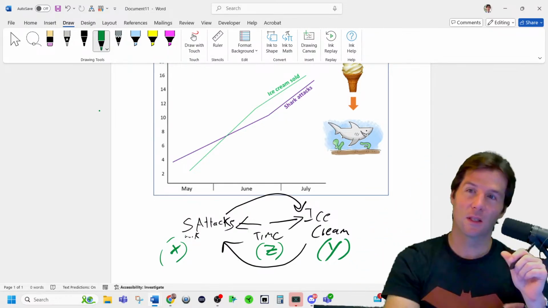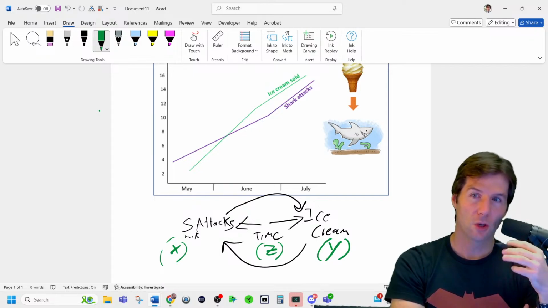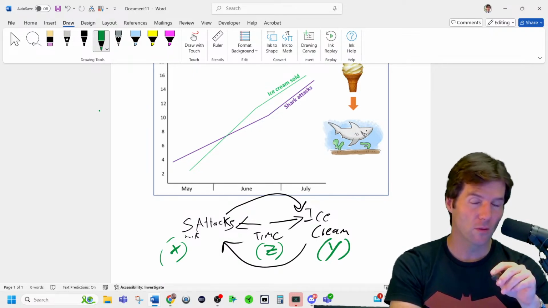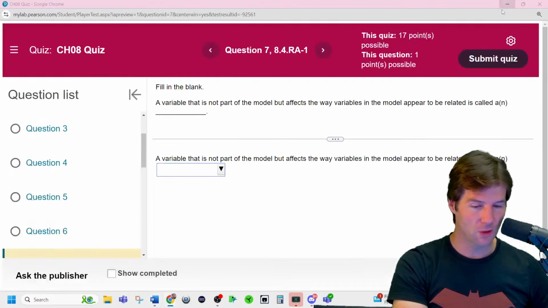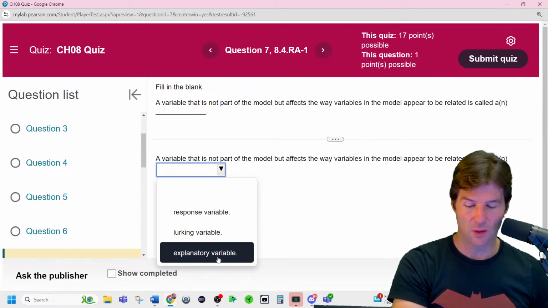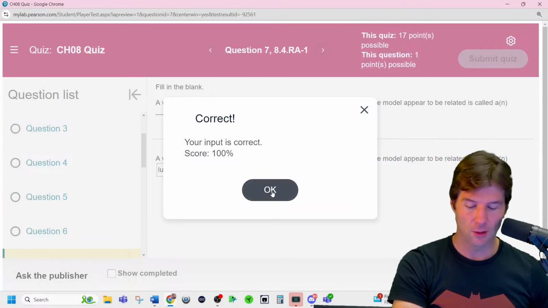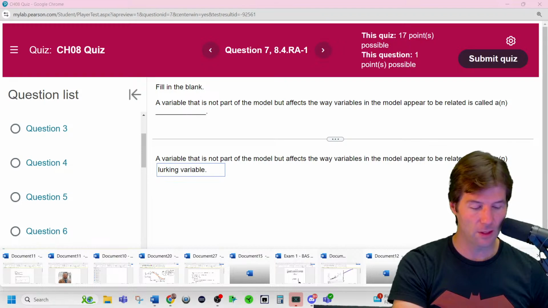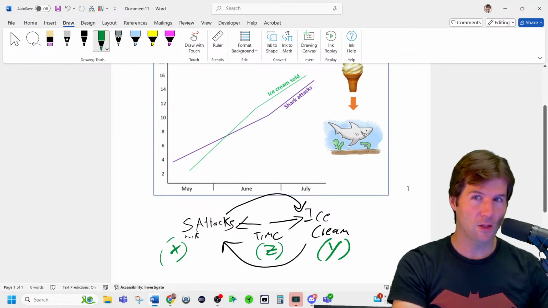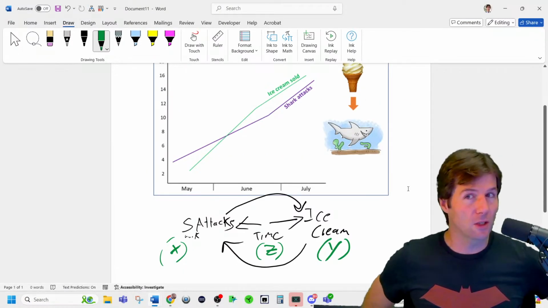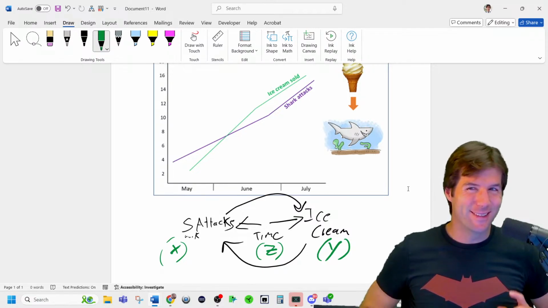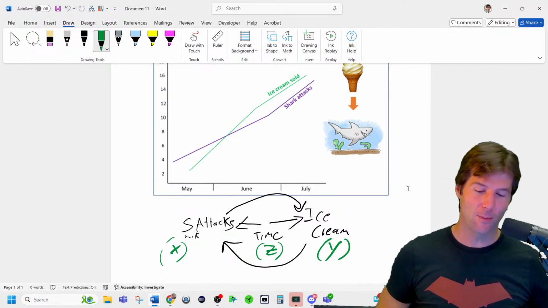And so if you look at this, we have X and Y, shark attacks and ice cream sales, and then you have time as a lurking variable. I really like their answers. This one's probably one of my favorite ones because what you see here is you have the explanatory variable, the X variable, the response, the Y variable of interest, and a lurking variable. So very clearly, a lurking variable is something outside the XY relationship, where it's the X and the Y that come into play and actually interact with each other, but it's the Z in the background, time of year, that we don't really see.